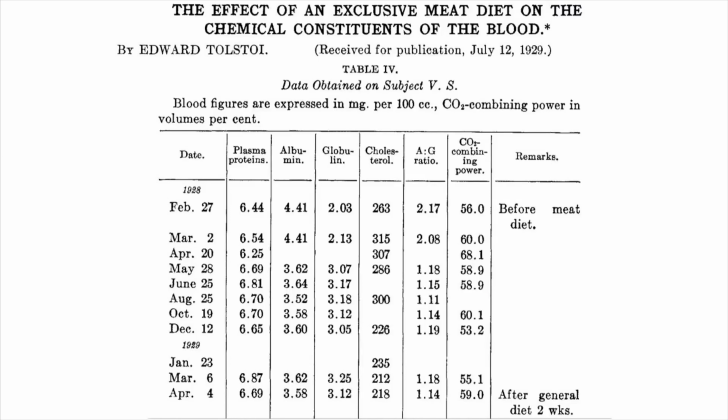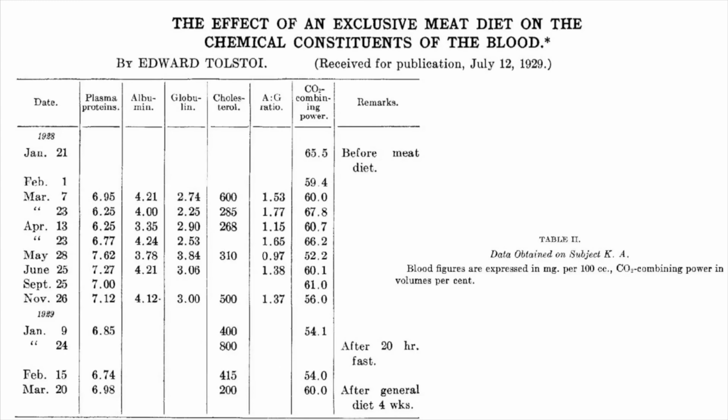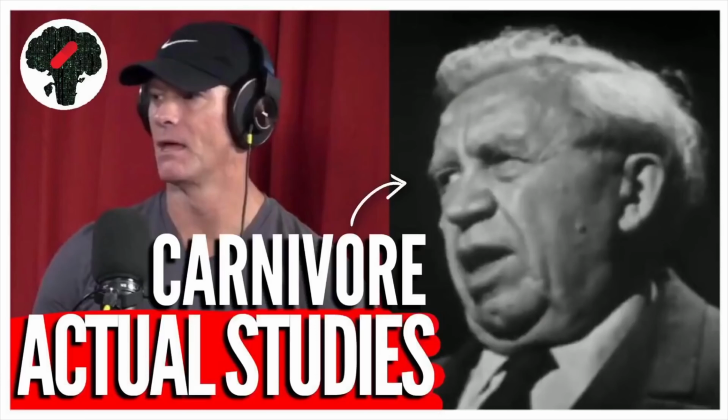In fact, one thing they weren't deficient in was cholesterol. That's right, Vilhjalmur Stefansson's cholesterol was over 300 at several points throughout the year while on the carnivore diet. Don't even get me started on Karsten Anderson again. This dude's blood cholesterol bounced around from 600 to 500 to 400 and at one point all the way up to 800 after a 20-hour fast, and then went down to 200 after he stopped the carnivore diet. This is the actual research that was published on the carnivore diet.